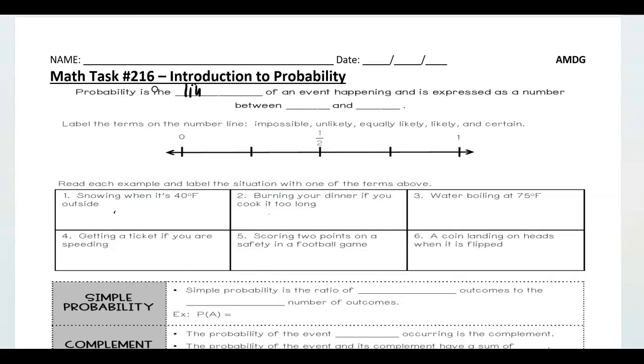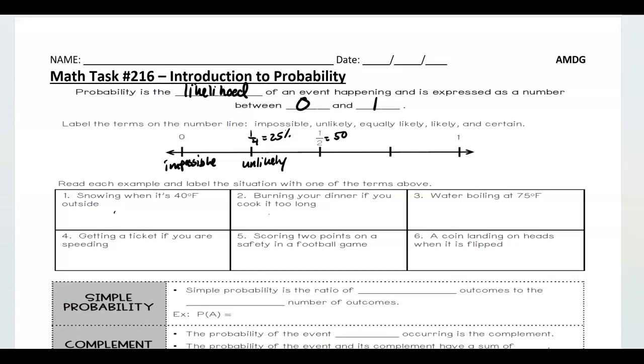Probability is the likelihood of an event happening, and it is expressed as a number between 0 and 1, so oftentimes a percentage or a fraction. If something has a 0% chance of happening, it is impossible. So write the word impossible here. For instance, me rolling a 7 when a die is numbered 1 through 6, that's a 0% probability because there's no 7 on that die. It's impossible. Something that is 1/4 or 25% is unlikely.